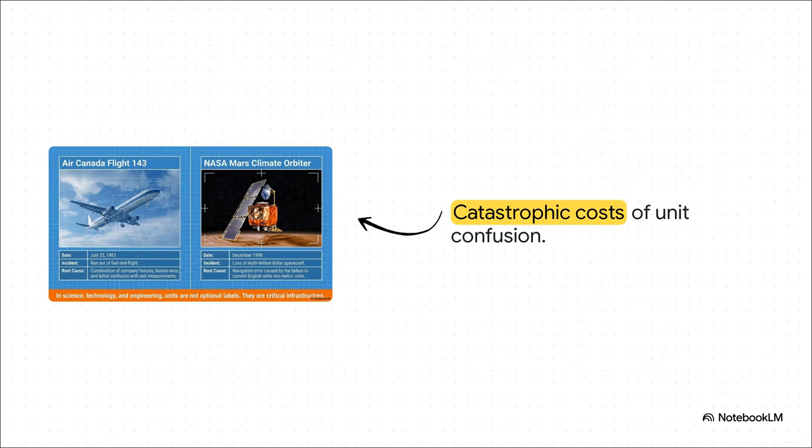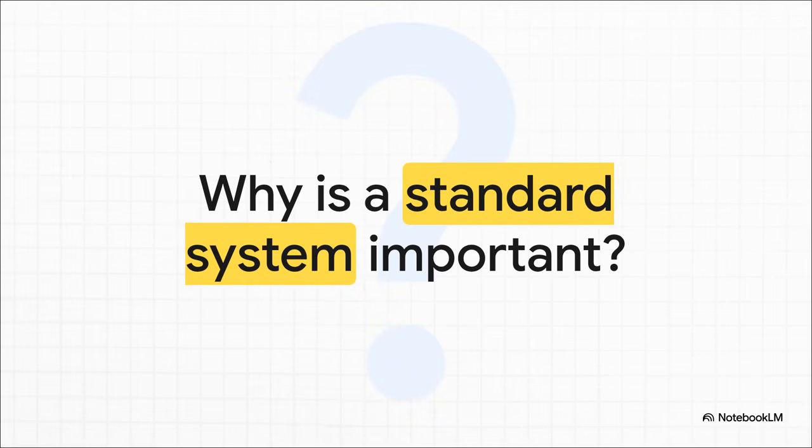It completely ran out of fuel mid-flight. And again, this was due to a lethal confusion between pounds and kilograms during a routine ground calculation. So you see, these aren't just abstract numbers on a chalkboard. They are literally matters of life and death and incredible financial loss. So this brings us to a rather massive question. Why is it so incredibly important to have a standard system of measurement?